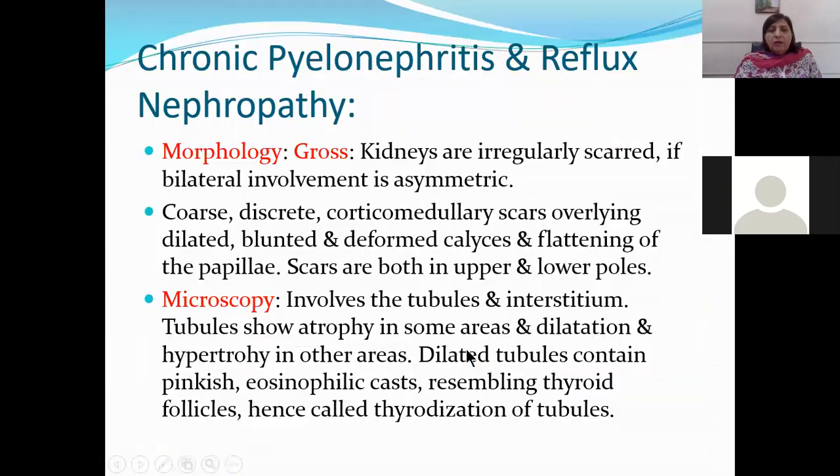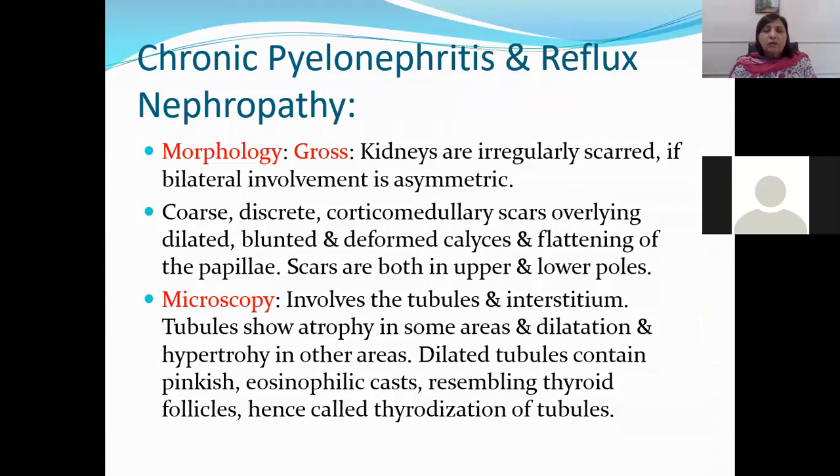Okay, so there is coarse, discrete corticomedullary scarring overlying dilated, blunted, and deformed calyces, with flattening of the papillae. Scars are both in the upper and the lower poles. They can be present in upper or lower poles as well. Microscopy of chronic pyelonephritis is very typical, and this is your viva question, your OSPE question, OSPE slide, as well as your SCQ, MCQ.